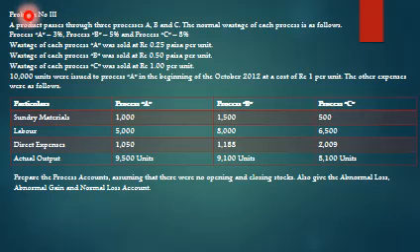So see next problem number 3. A product passes through 3 processes A, B, C. So everything is given. Sundry materials, labor, direct expenses, actual output, and process 3: 1,000, 5,000, labor 5,000, direct expenses 1,050. So like this, we'll prepare a process account here. Wastage of each process: A was sold at rupees 25 paise per unit, B was sold at rupees 50 paise per unit, C was sold at rupees 1 per unit. So similar calculations are here. We'll go for the next one.